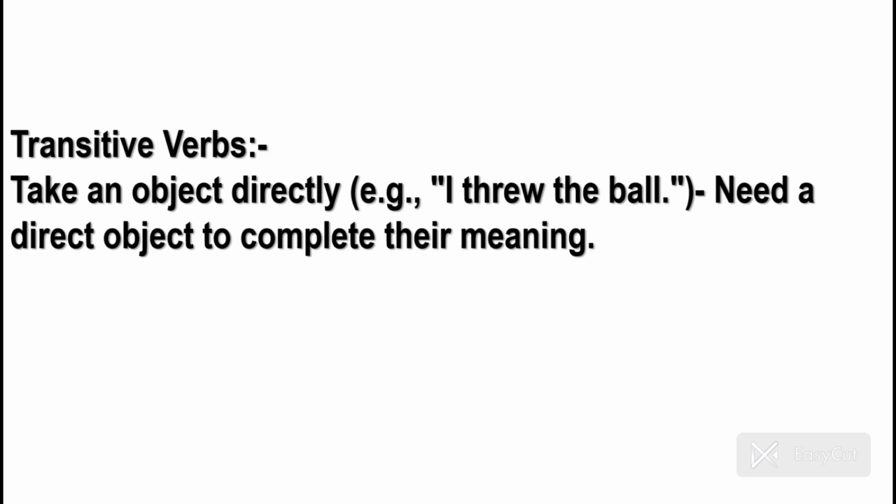So basically, verbs are divided into two main categories, that is transitive verbs and intransitive verbs. So what are transitive verbs? Let me explain it in very simple language. A transitive verb always takes a direct object. Alright, let's explore it through an example. I threw dash. What did I throw? The ball. Yes. So the ball is the direct object, and here the verb threw is a transitive verb.